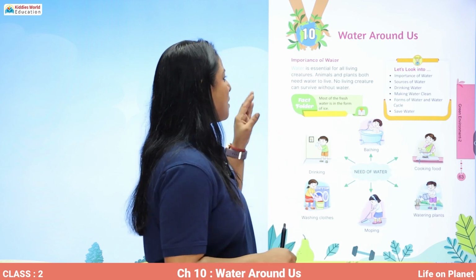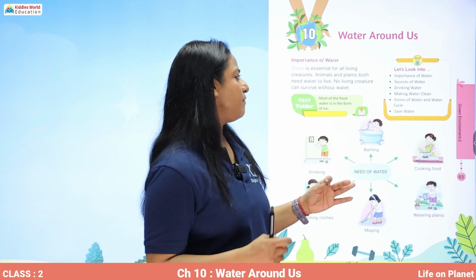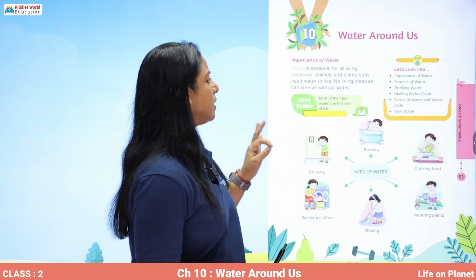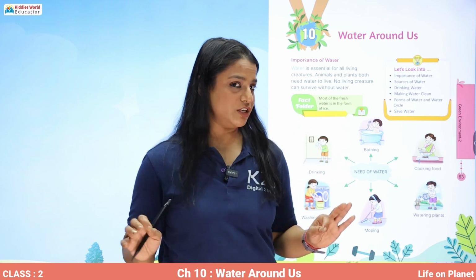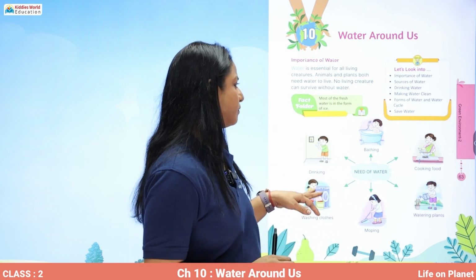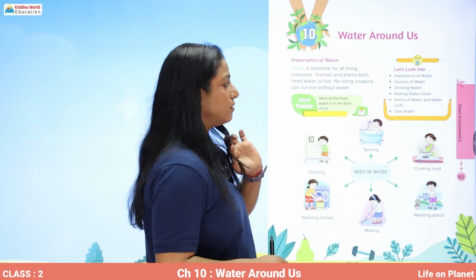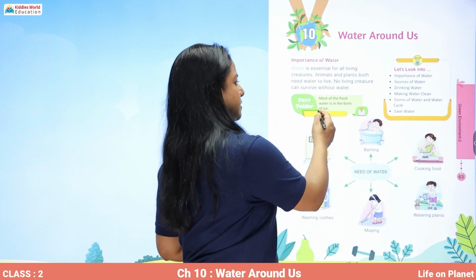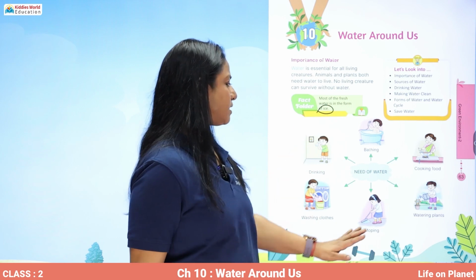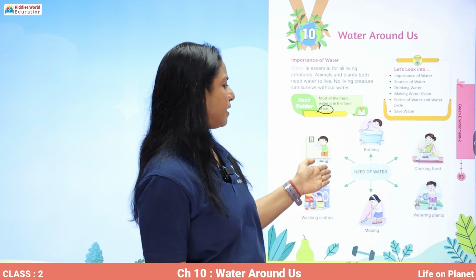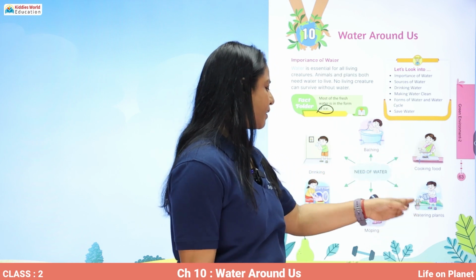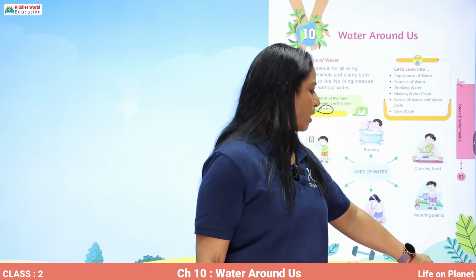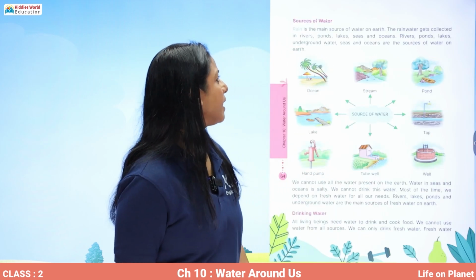All right. Water is essential for all living creatures. Animals and plants both need water to live. No living creature can survive without water. Okay. And most of the fresh water is present on earth in the form of ice. So just see, why do we need water? We need it for drinking, bathing, cooking food, watering plants, mopping, washing clothes. So without water, we will not be able to survive.